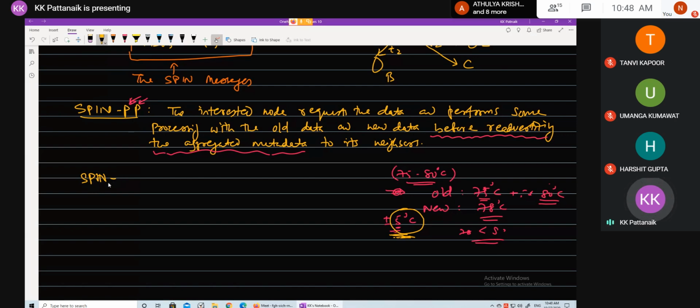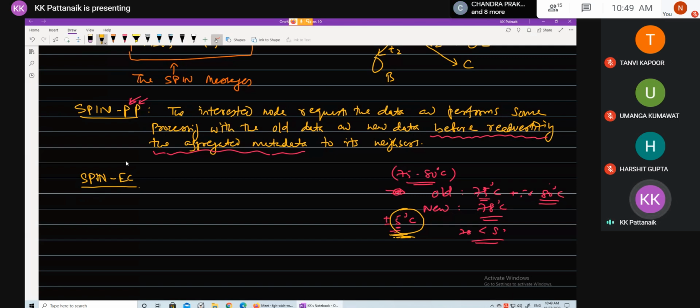So the other one is SPIN-EC, another variant. EC stands for energy conserving. Here a node first consults the resource manager.